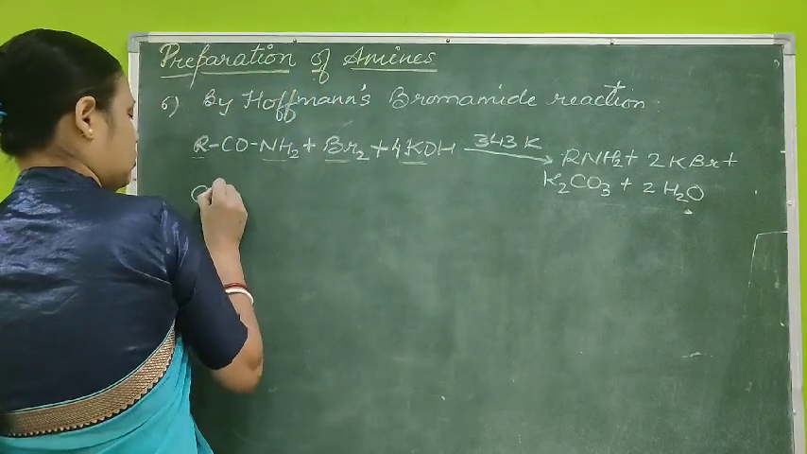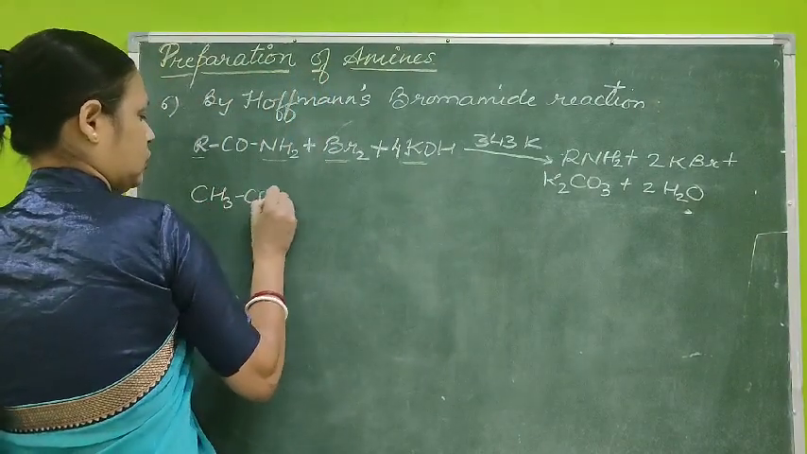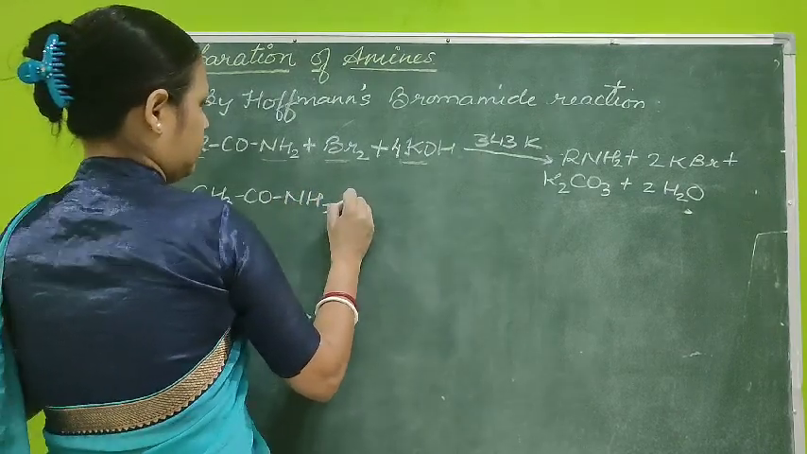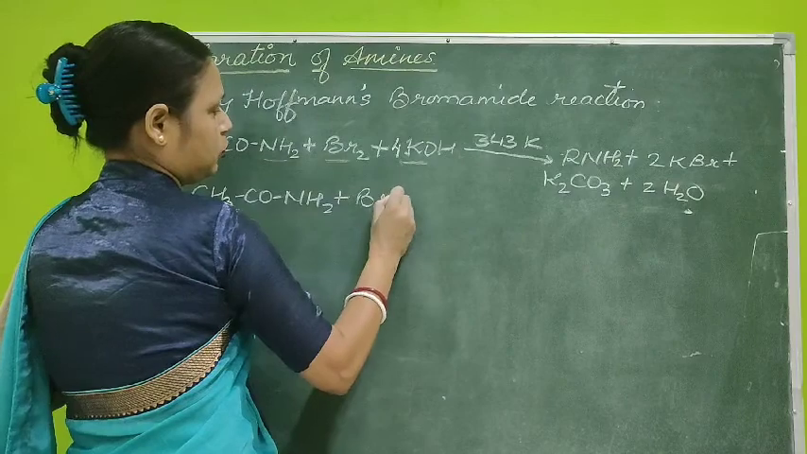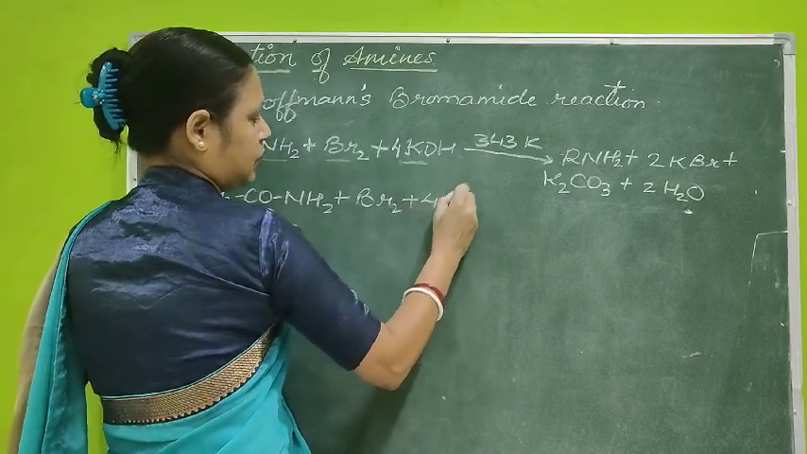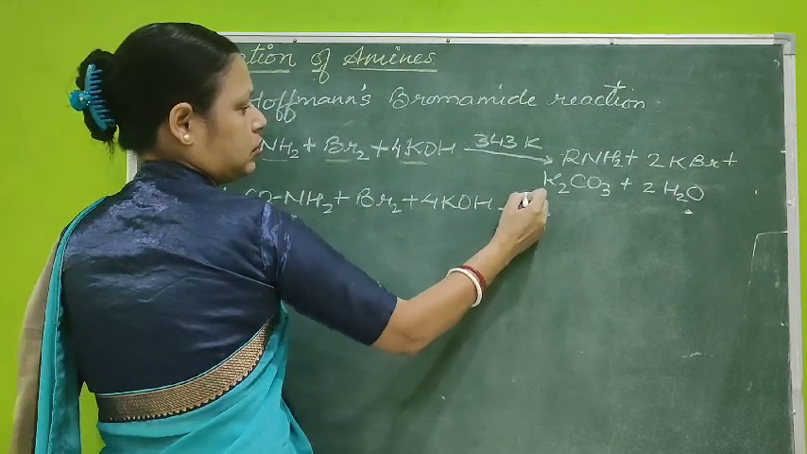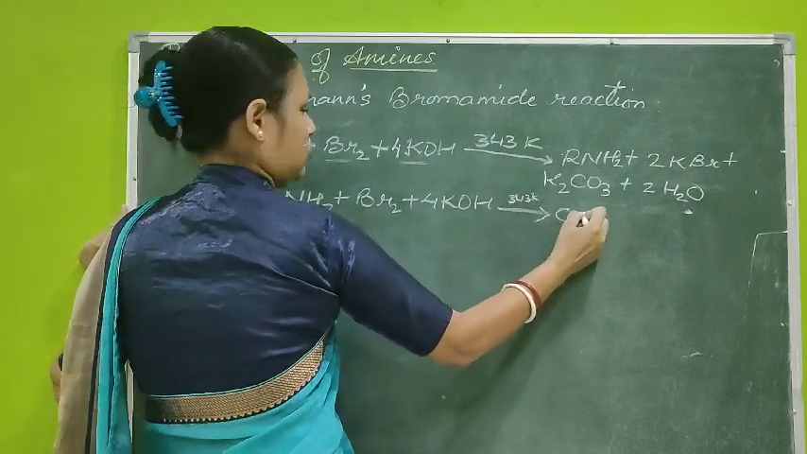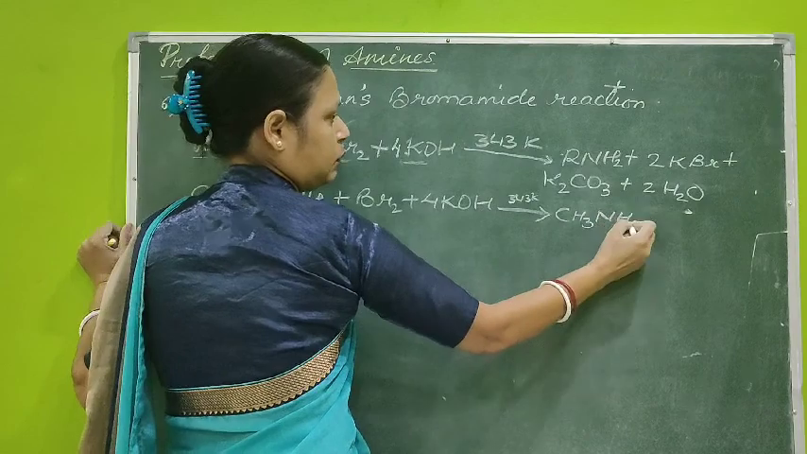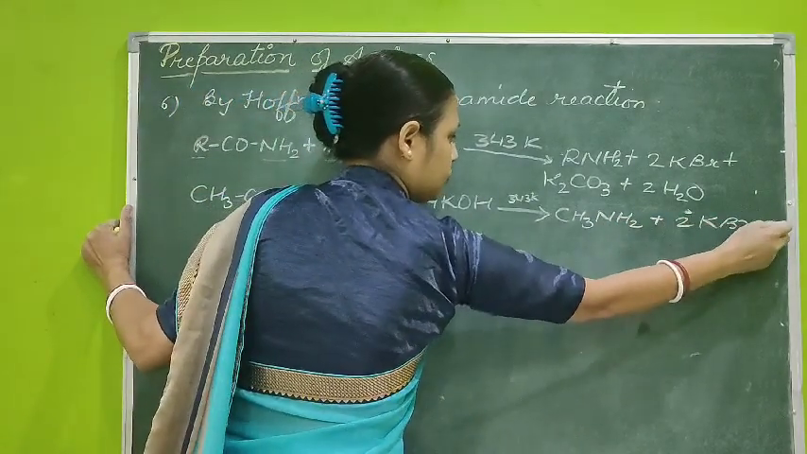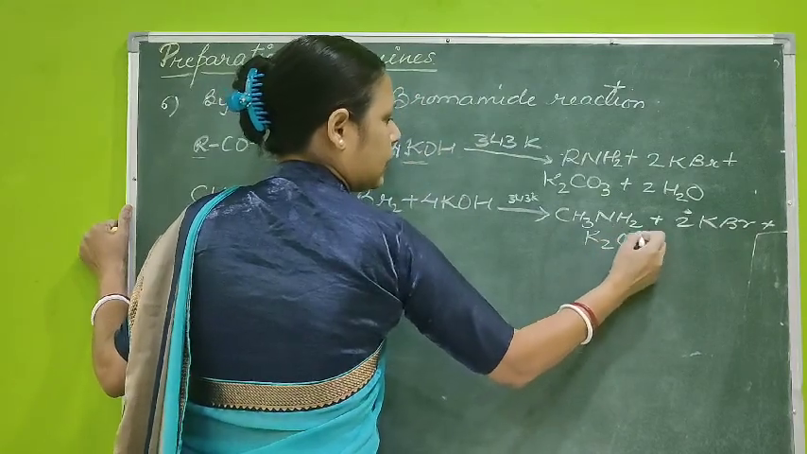If it is CH3CONH2, in this we are adding bromine and potassium hydroxide. Products will be CH3NH2, that is methane amine, a primary amine, and the byproducts will be salt and water.